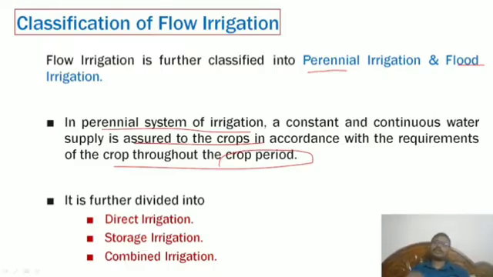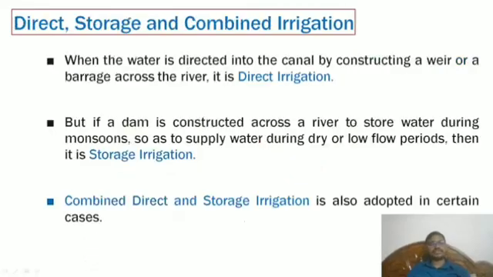So this perennial system, perennial means, as we discussed in the hydrology subject, perennial, non-perennial, ephemeral rivers will be there. Perennial means throughout the year the water will be there on that particular river. In the same way, perennial system means throughout the crop period, not throughout the year. The crop period may be 120 days or 150 days or 90 days, whatever it may be. So there will be supply of water. That's what we have discussed: direct irrigation, storage irrigation, and combined irrigation.